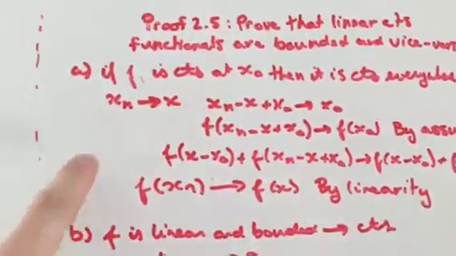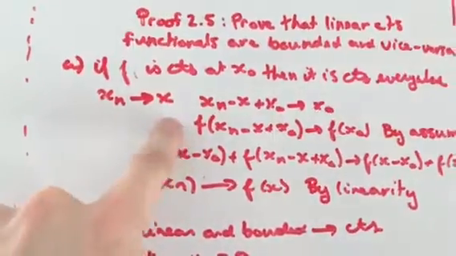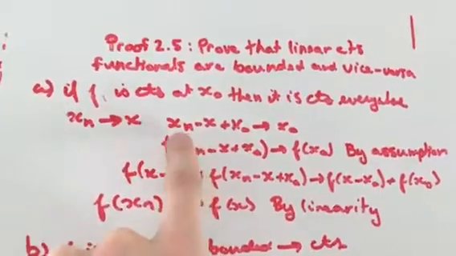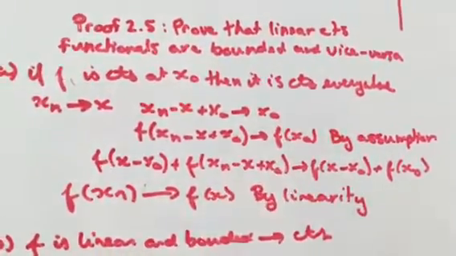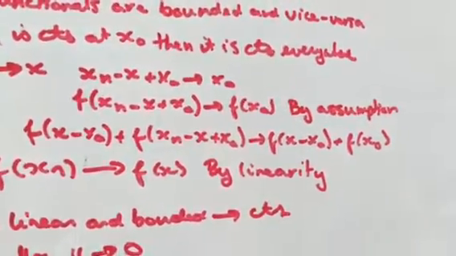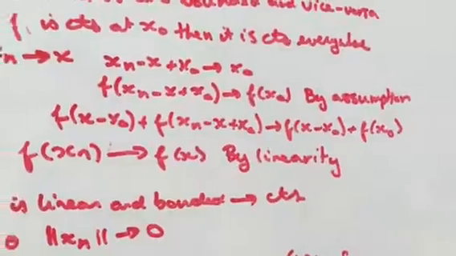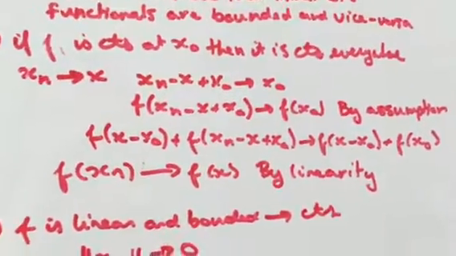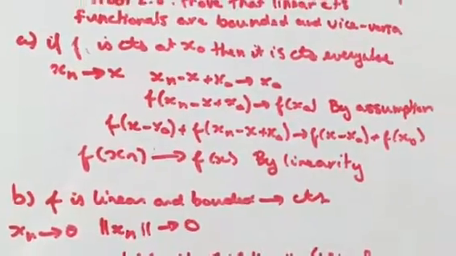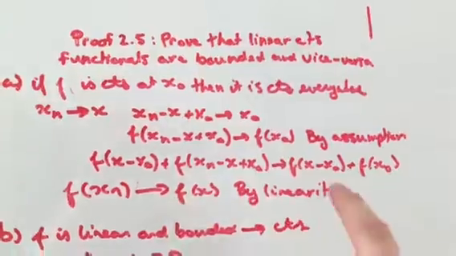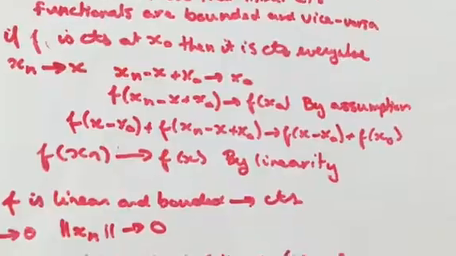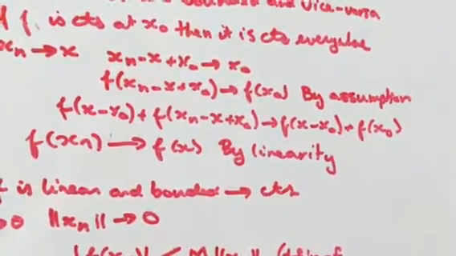So what we do to prove this is that we first construct some sequence x sub n, which converges to some choice of x in our domain. And we note that the sequence x sub n minus x plus x naught converges to x naught. And so using this fact that we know that we have a continuous function when we are going towards x naught in the domain, we can create this sequence in the codomain. And then, it's no problem for us at all to add a real number on both sides of that because, if we add a constant to a sequence, we just get the convergence of that sequence plus the constant.